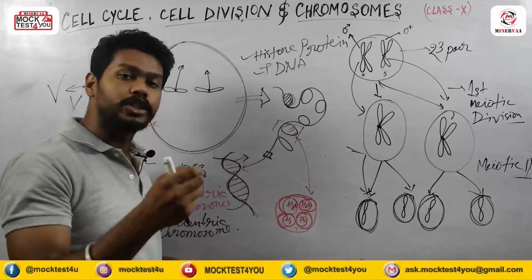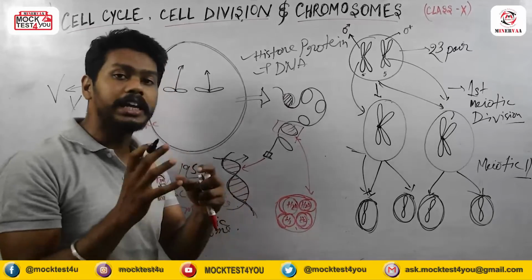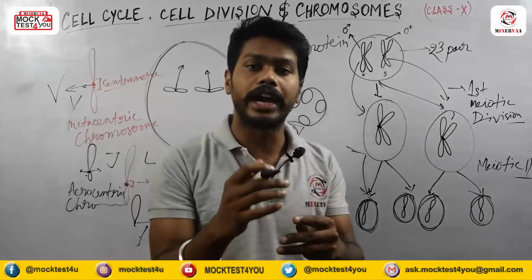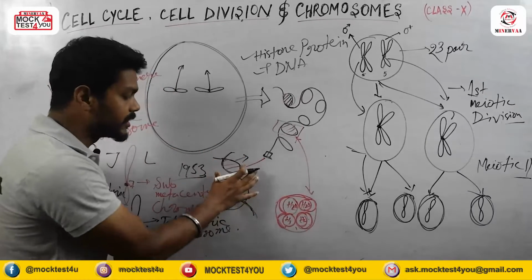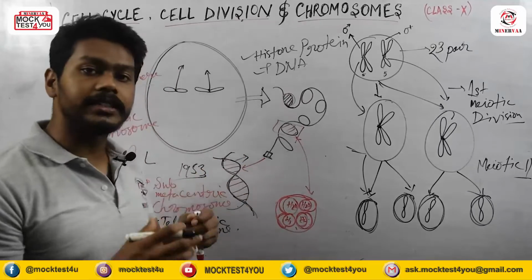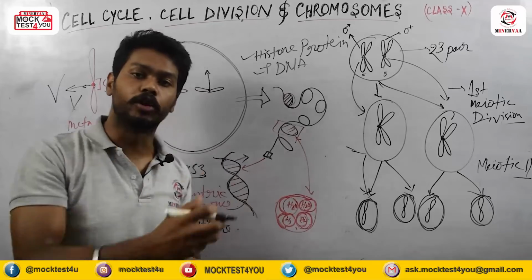This DNA mainly contains polynucleotide, which means lots of nucleotides attached to each other produce a polynucleotide structure.